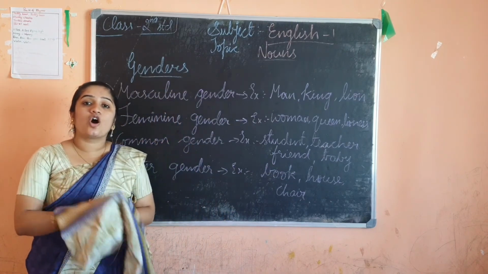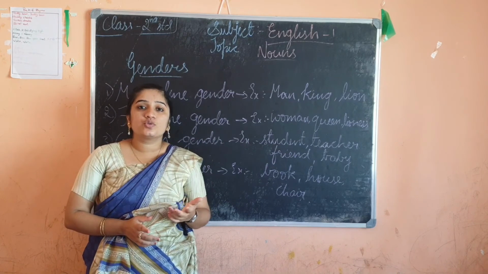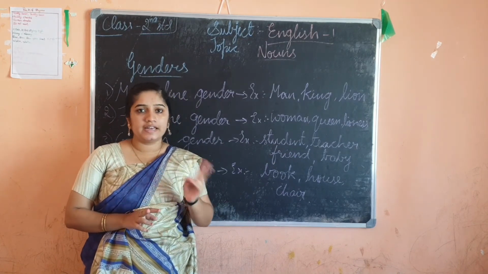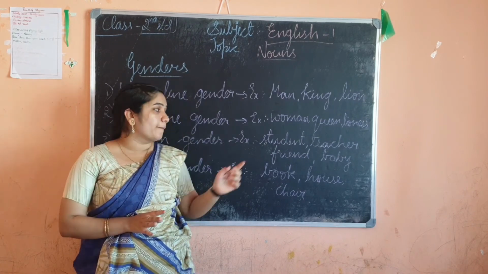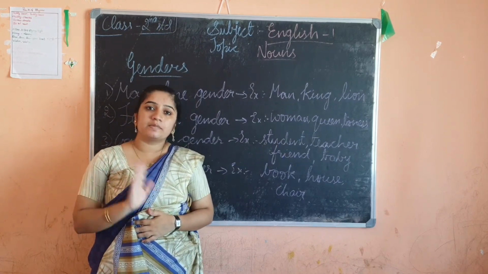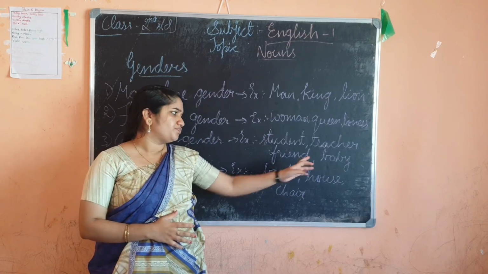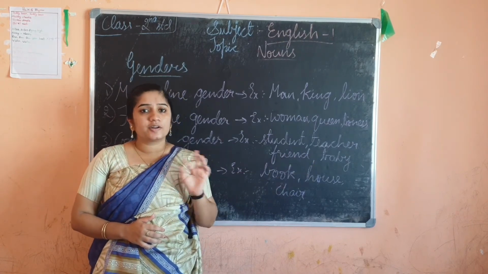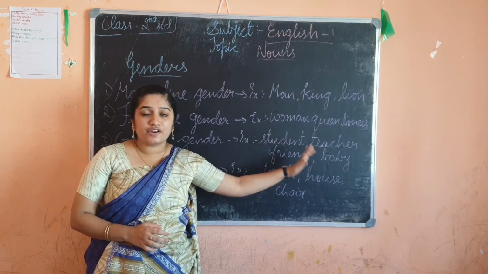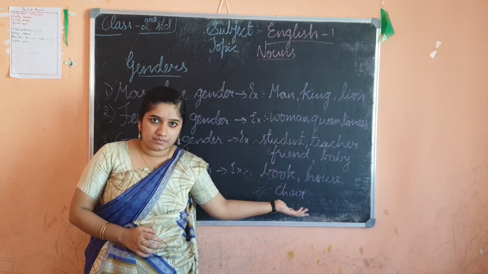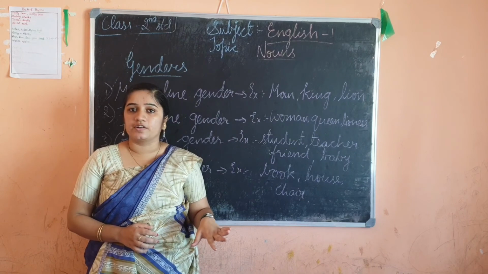So common gender is a common name given. Commonly I say it as student. It may be boy, it may be girl. Anyone. Teacher: it may be a male teacher, it may be a female teacher. Friend: it may be a male friend or a female friend. Baby: it may be girl or it may be boy. So the common name given to that is baby. These are a few common names which can be masculine or feminine.